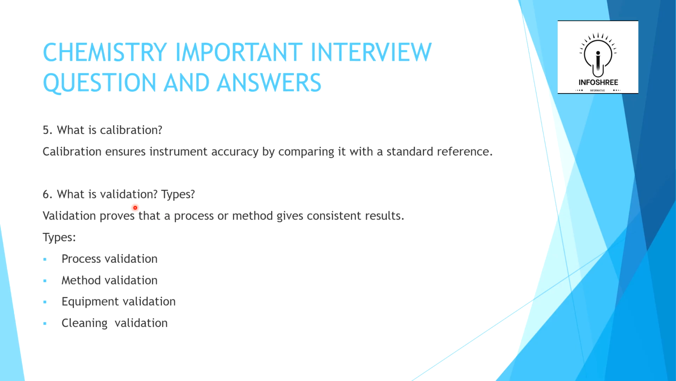What is validation and its types? Here are some important questions. Validation proves that a process or method gives a consistent result. To get a consistent result, we need to follow some process. The types of validation are process validation, method validation, equipment validation and cleaning validation. Okay, let's go to the next question.